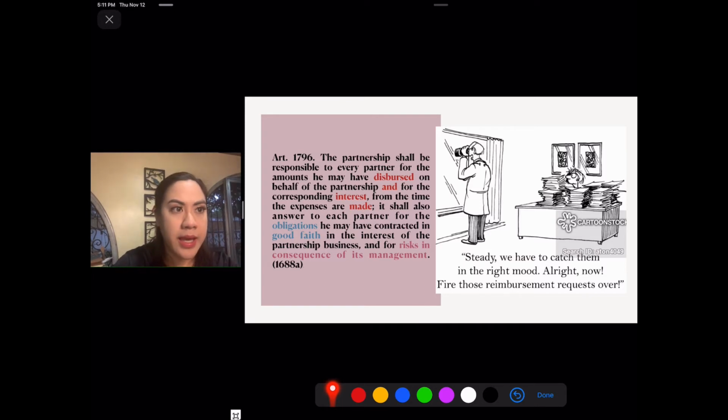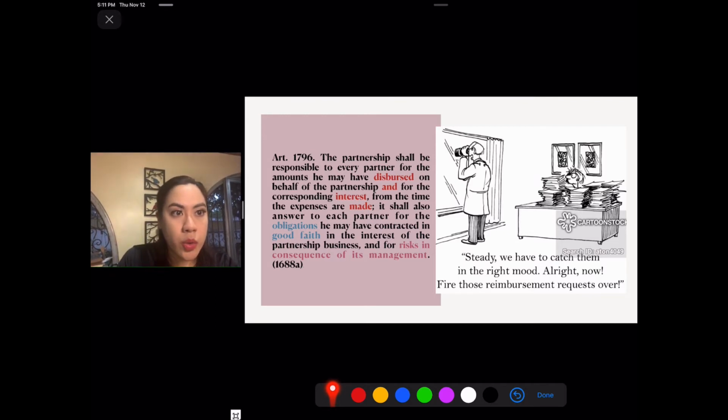So in this case, for a partnership to be liable to the partner for the advances or the abonos this partner made, it must be on behalf of the partnership, obviously. And in this case, take note, the partnership is liable, number 1, for the amount disbursed or advanced, and number 2, for the interest on that disbursement.